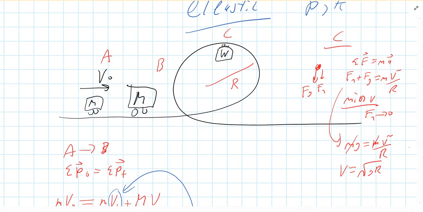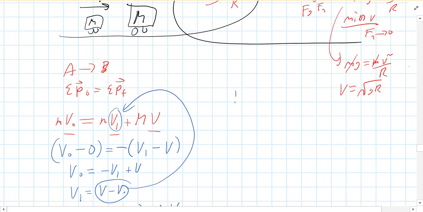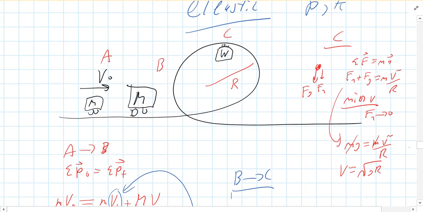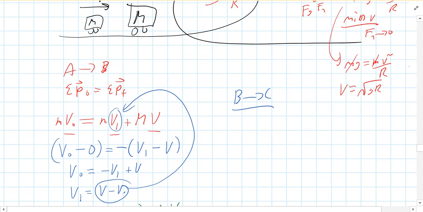So that's where I'm going to look, going from B to C. I'm just going to look at the big dude going from B to C. Well, when big dude goes from B to C, energy is conserved. We're looking at one object moving from one point to another. So we're going to use our conservation of energy equation. So U at B plus kinetic energy at B plus any work done by non-conservative forces equals U at C plus kinetic energy at C.